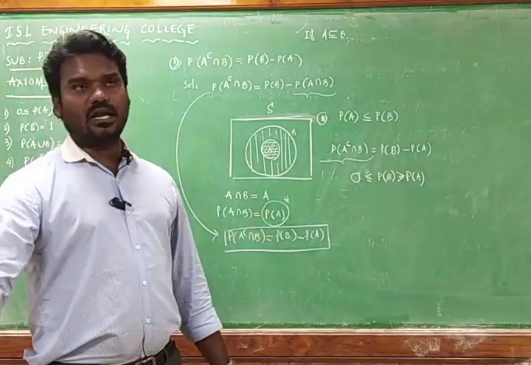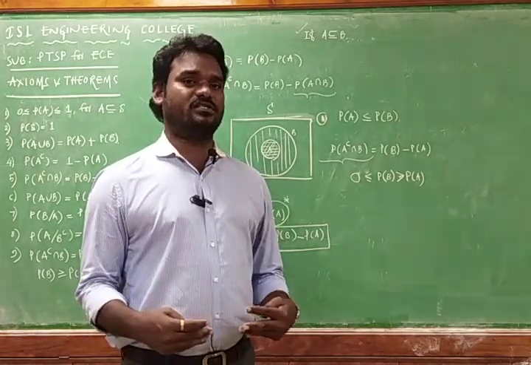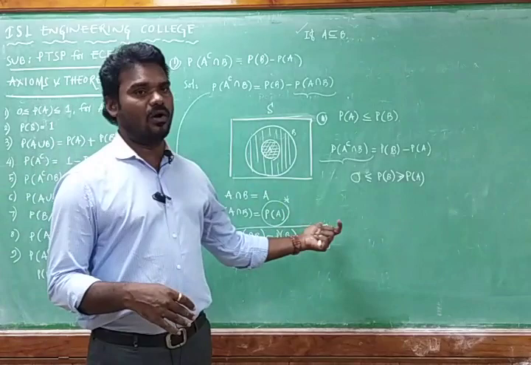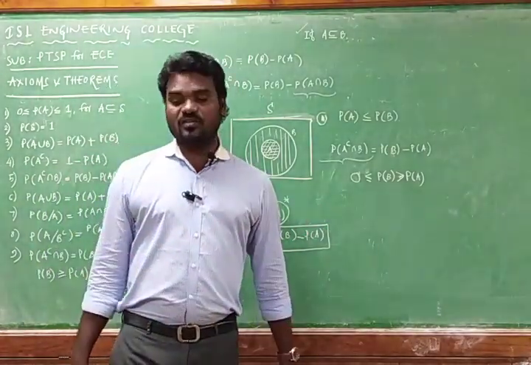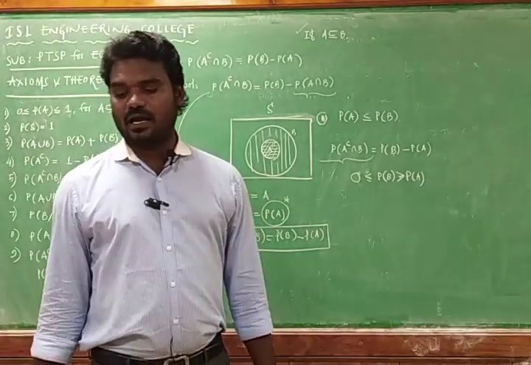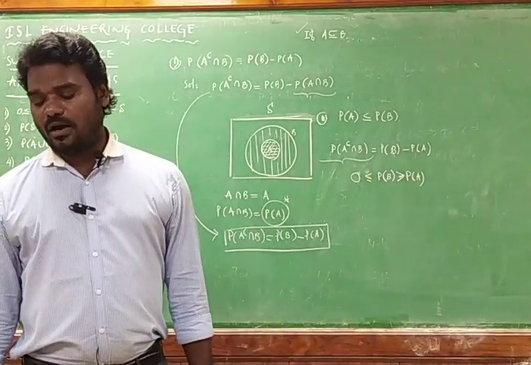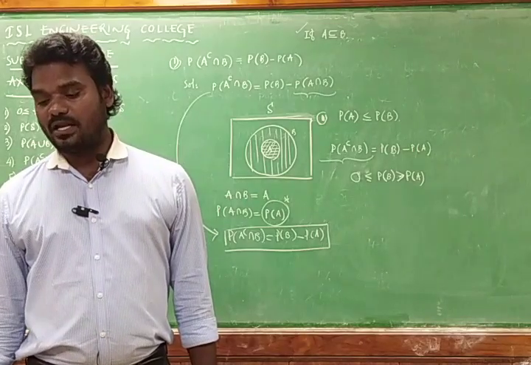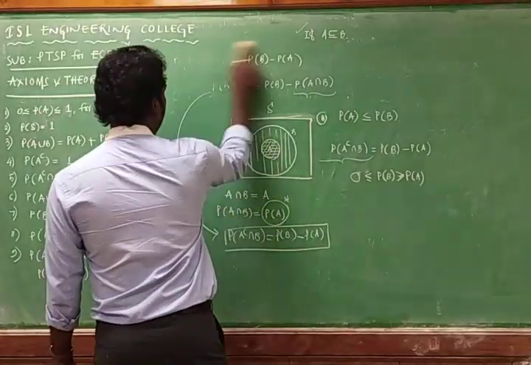Another important question. Whatever questions I am solving on the board were already asked in exams, so you have to concentrate more on this. These are the answers for previously asked questions in the university exam. So I am going with another question: if A and B are mutually exclusive events, then prove that probability of A is less than or equal to probability of B complement.